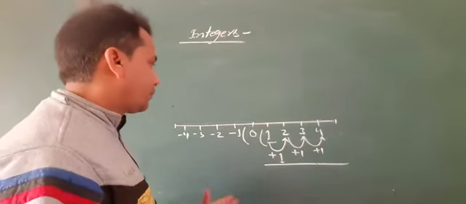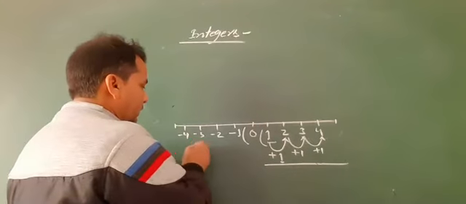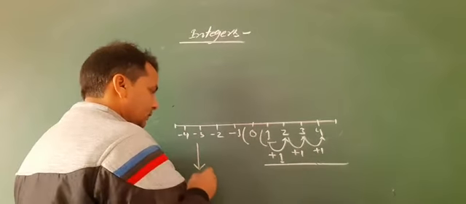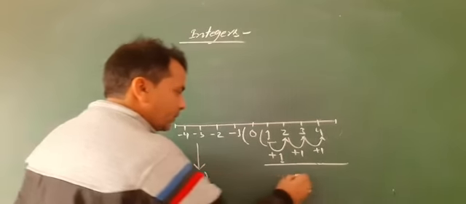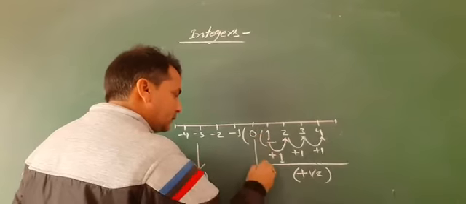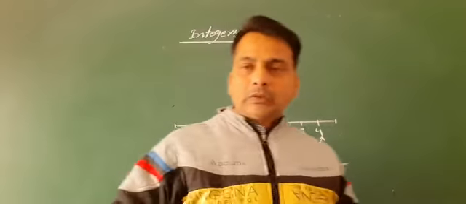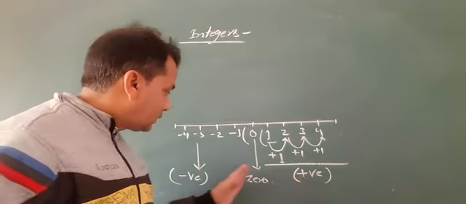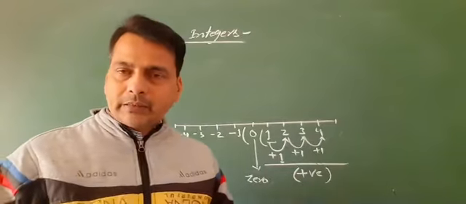So here is positive, negative, and 0. The set of positive, negative and 0 is called the integers.